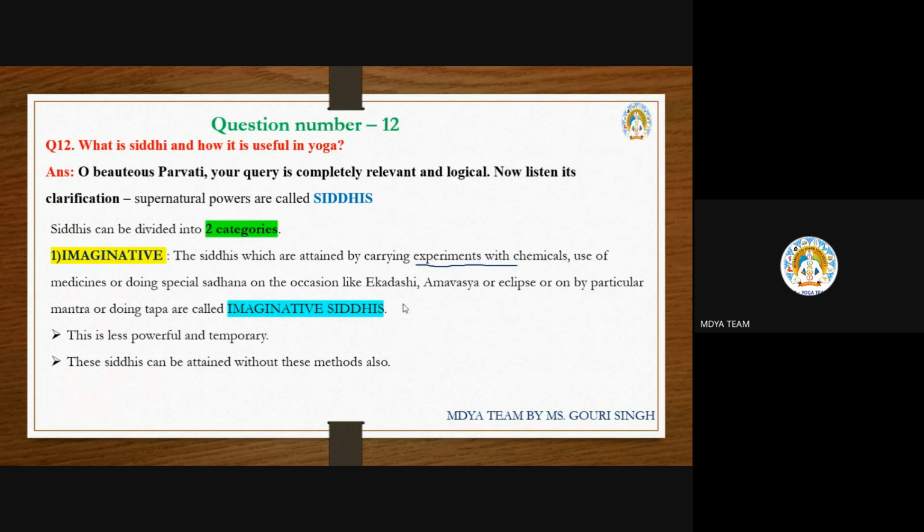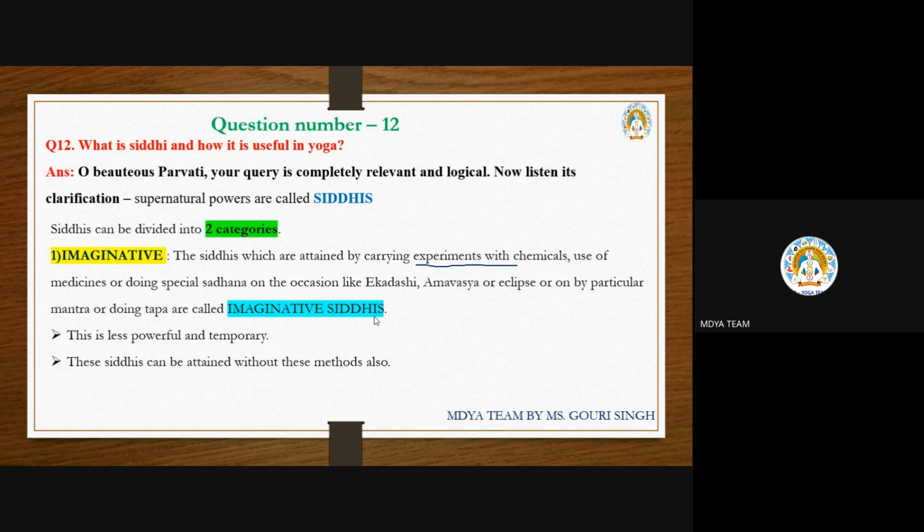That type of siddhi is described as temporary, and it becomes less powerful. After some time it may be over, because if you are not performing the same activity, maybe it will be removed from your body and become powerless.